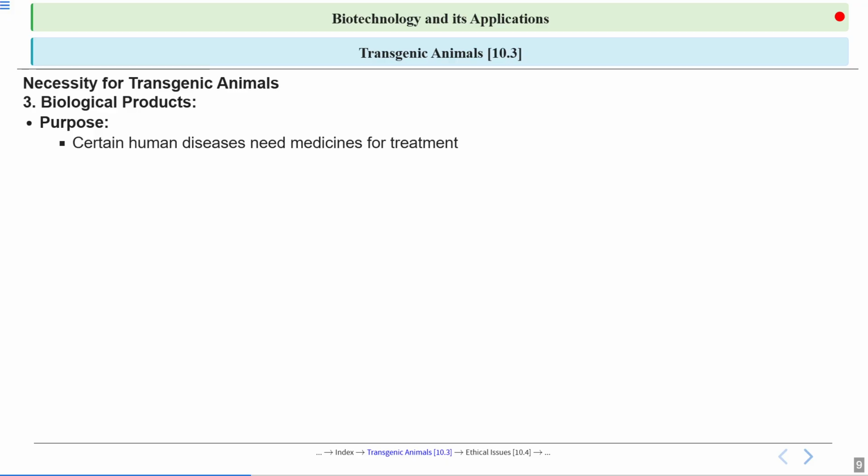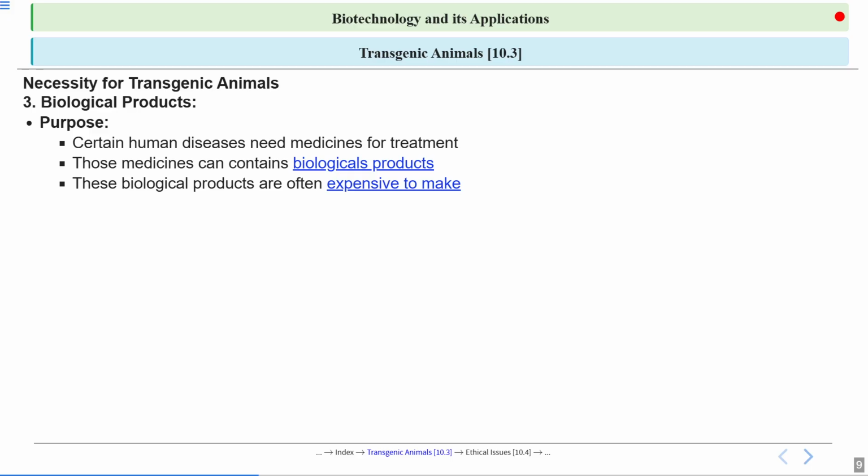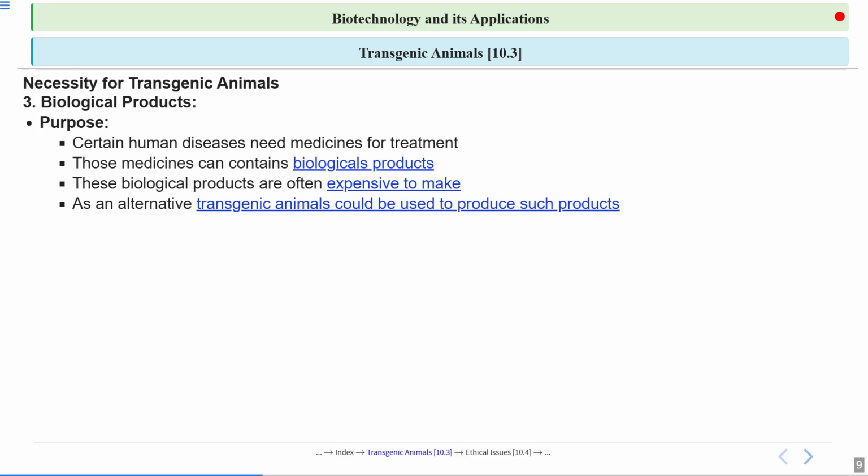Certain human diseases need medicines for treatment. Those medicines can contain biological products. These biological products are often expensive to make. As an alternative, transgenic animals could be used to produce such products. So to treat human disease we need medicines, and those medicines can contain biological products, but making them is quite expensive. So what is the alternative? We can use transgenic animals to produce such products.